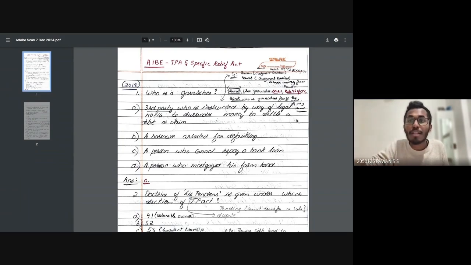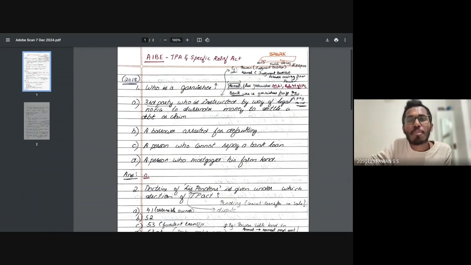So it's a very simple Order 21 Rule 46 of the CPC. Who is a garnishee? The third party who is instructed by way of legal notice to surrender money to settle a debt or a claim. So Option A is the correct answer. I'm just repeating the option once again: the third party who is instructed by way of legal notice to surrender money to settle a debt or a claim.